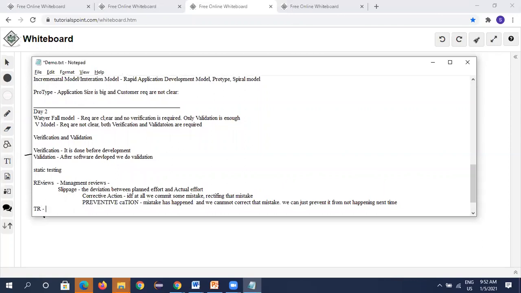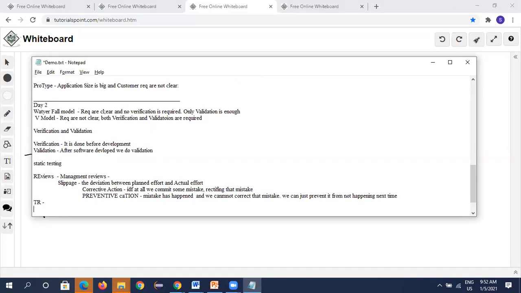In technical reviews, a technical person will go through the technical documents and conduct the review on whether our approach is correct or not, whether we are implementing properly or not. Next is formal review.